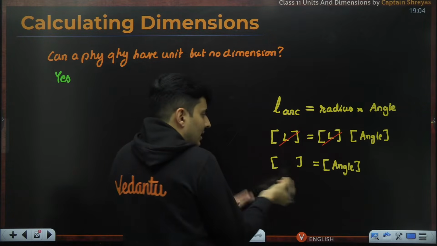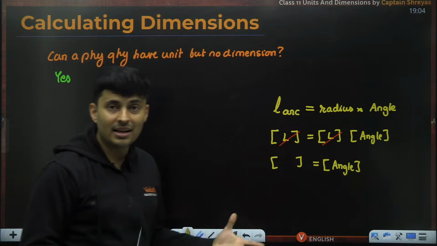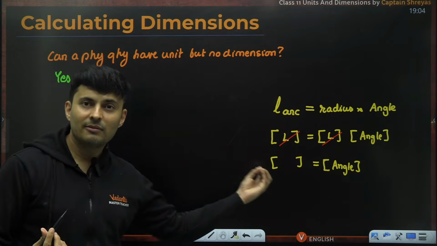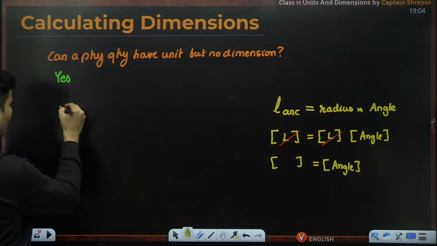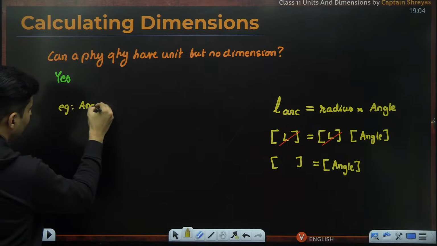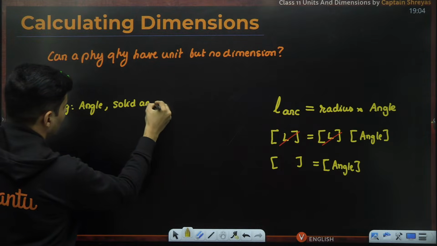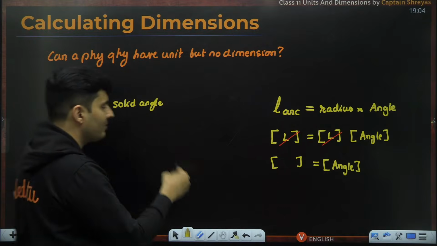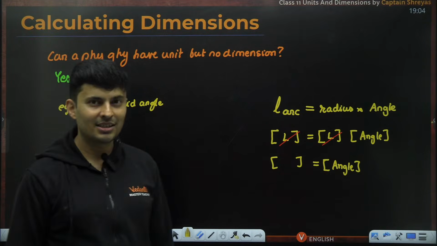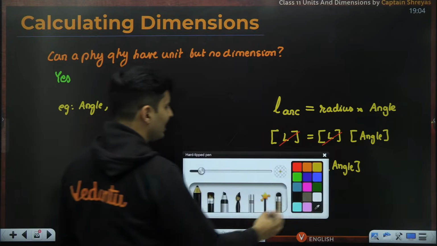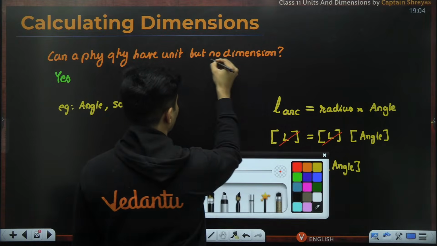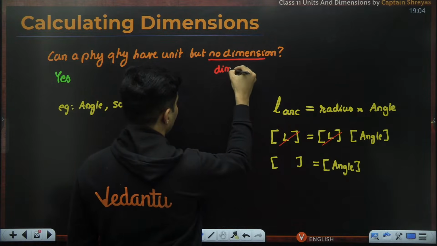So angle is a quantity with no dimension. Not just that, even solid angle. They both have units but no dimensions. They are basically dimensionless.